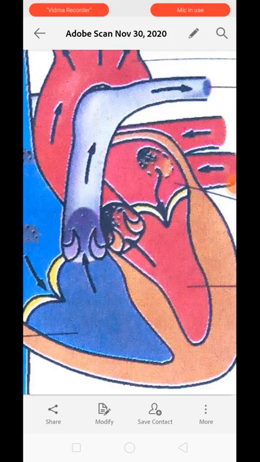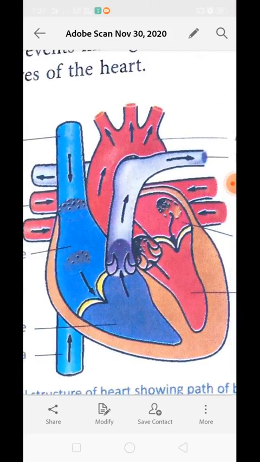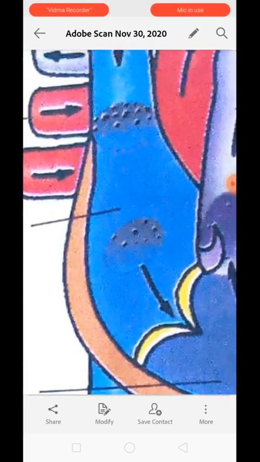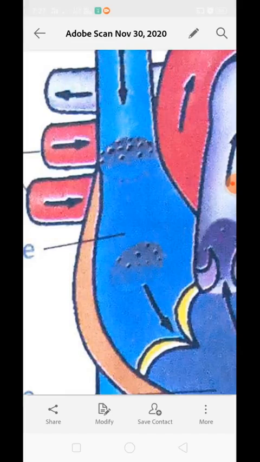Now we will talk about the right auricle first. This is the right auricle part of the heart. The auricles are receiving chambers of the heart. They only receive the blood. Their wall is thinner in comparison to the others. Why? Because the blood collected from throughout the body has low pressure, that is why it does not need a very thick structure.